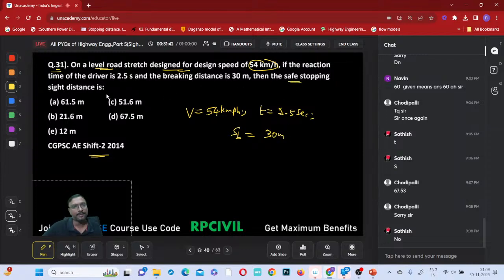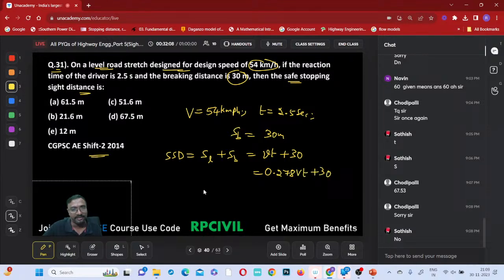Then the safe stopping sight distance. What is the safe stopping sight distance? SSD is the lag distance plus the brake distance. Brake distance is already given as 30 meters. Lag distance is V into t, plus 30. Or you can also write it as 0.278 into capital V into small t, plus 30.